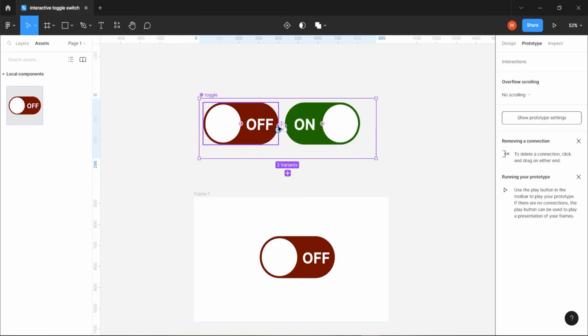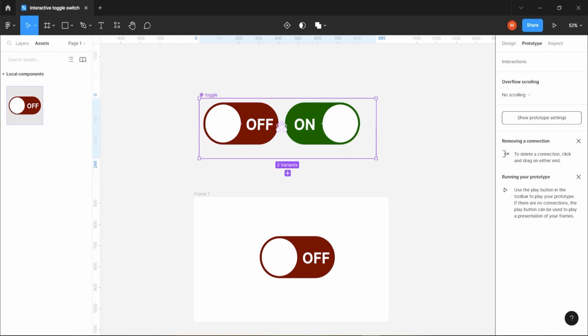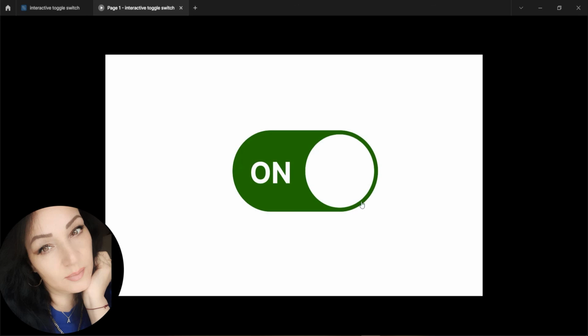For me, I think that 150 is better. It's working very fast and very smoothly. I wish you learn this technique and you are going to use this in your project.